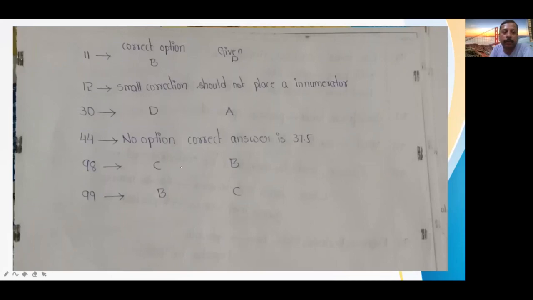98, they have given B, but the correct answer is C. 99, the correct option is B, and they have given C. Okay, I may be wrong. You can suggest to me. Like they have given B in 98, I feel it is C. But if they are correct, kindly let me know. Okay.